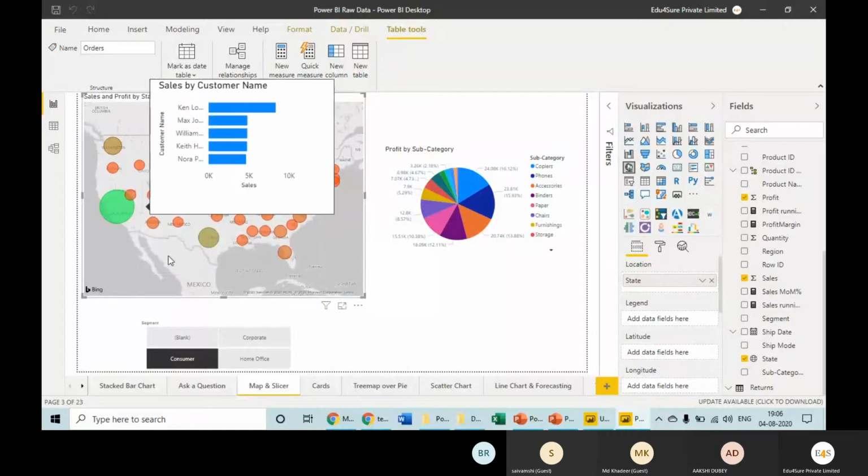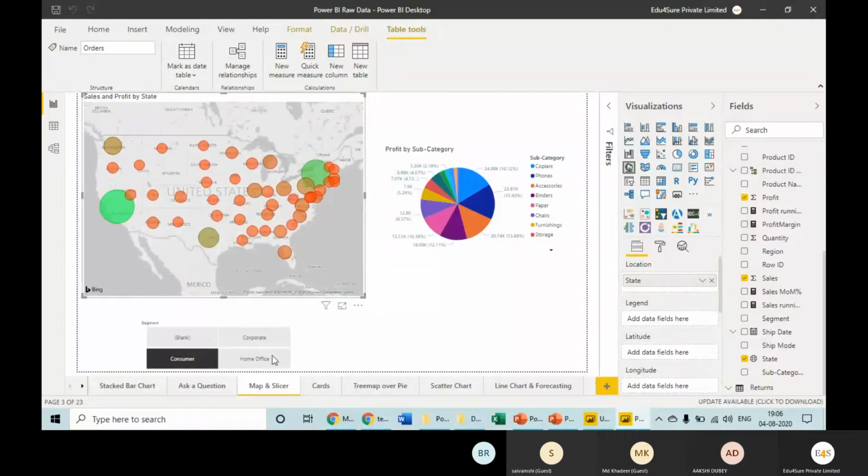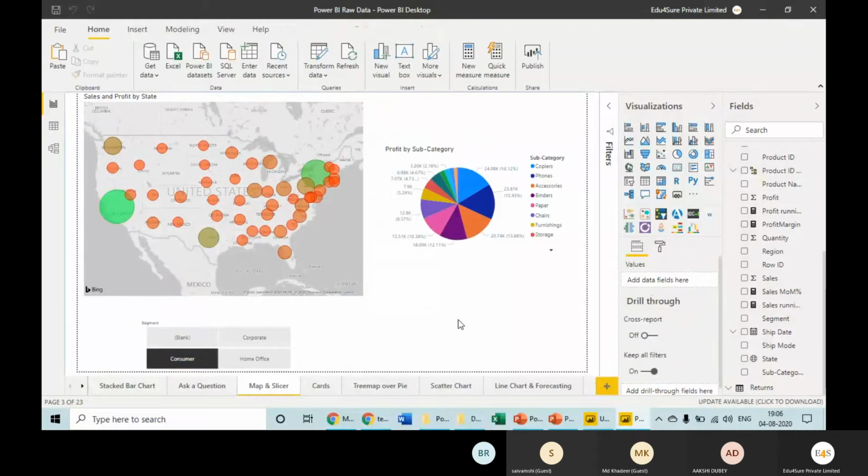Another thing, if you think about it, can you see and analyze something in this particular map? Can you tell me something? What is your observation? Whenever you have a look at it for a minute, what can you see? Something is very, very prominent here. Yes, the green ones are very less, right?